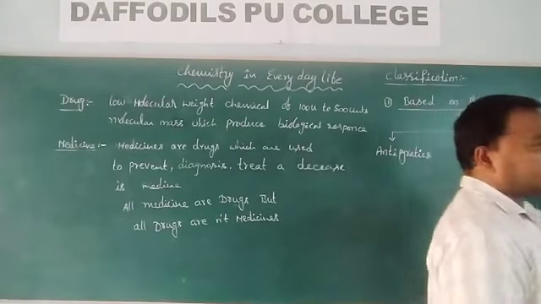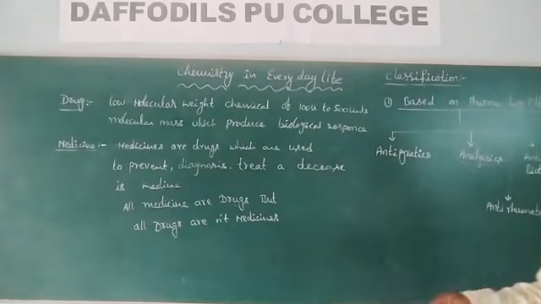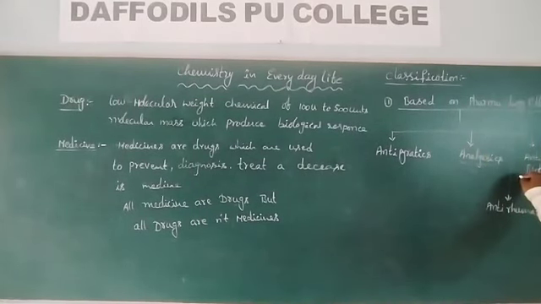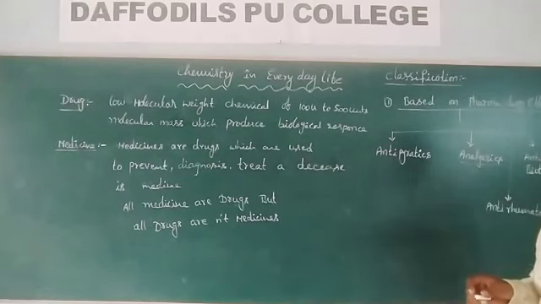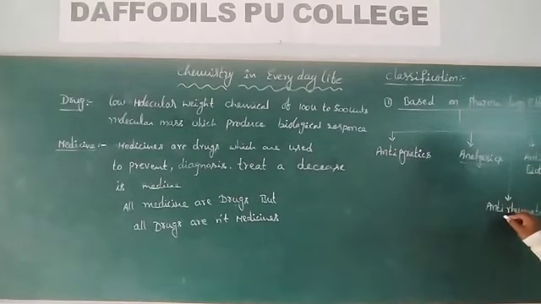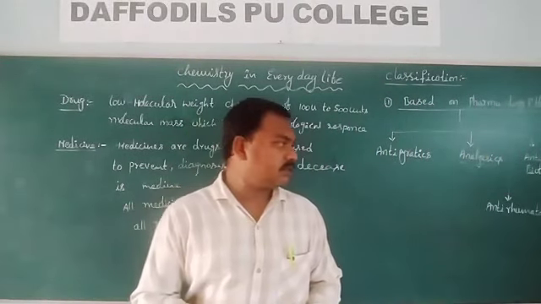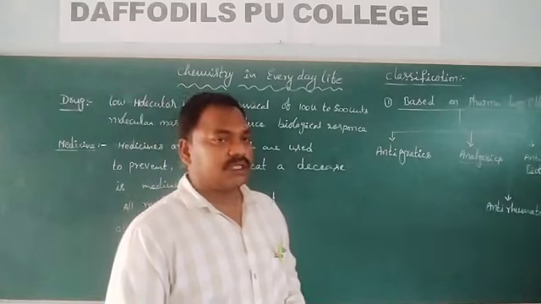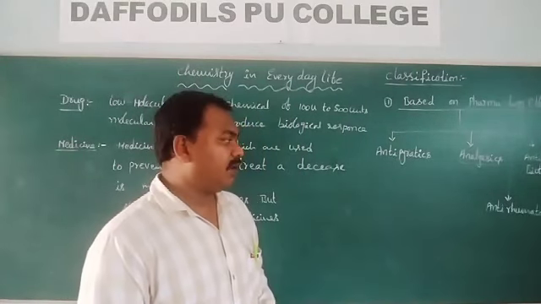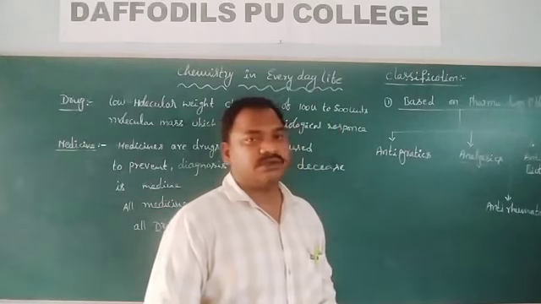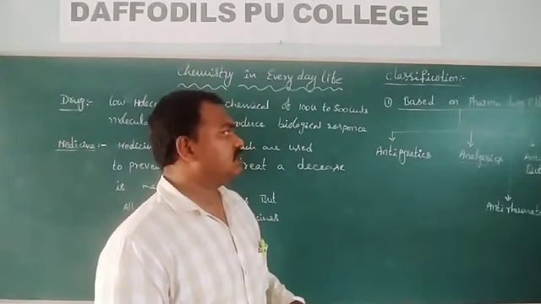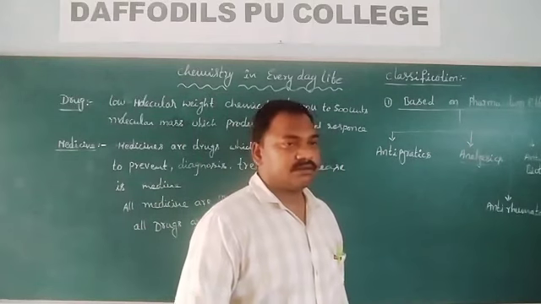Next one is antibiotics. Antibiotics are the chemicals which are used to kill the microorganisms present in our body. Anti-rheumatoids are the chemicals which are used to reduce the muscle pains. So this is one type of classification.